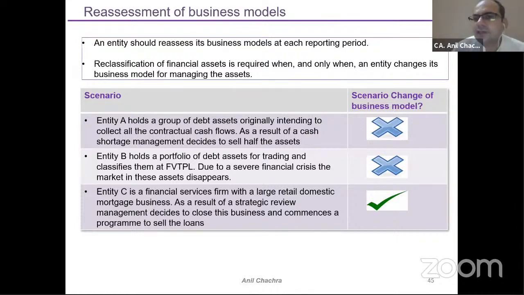In another example, suppose a company has shut down its mortgage business and wants to change its business model, as some new lending has come to the mind of the managers of the company. In that case, the company can change the business model because the particular business has been shut down and a new thing has come into the business model. So the business model will get changed. Again, we need to see the particular conditions for each and every industry.